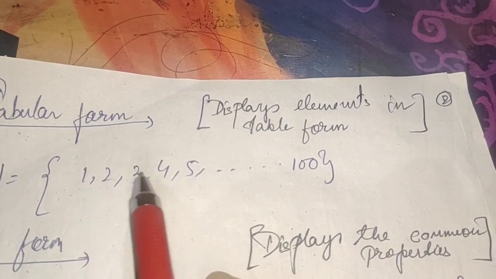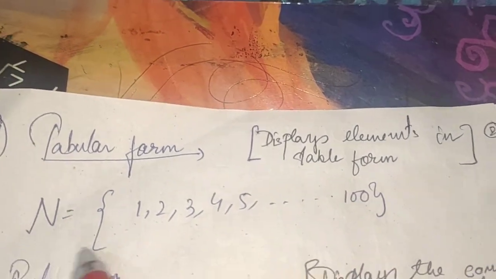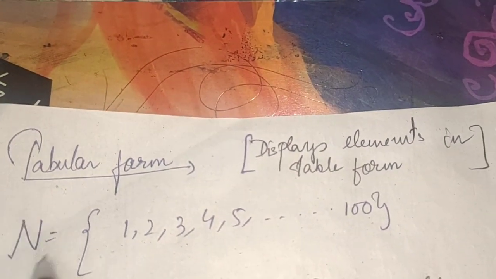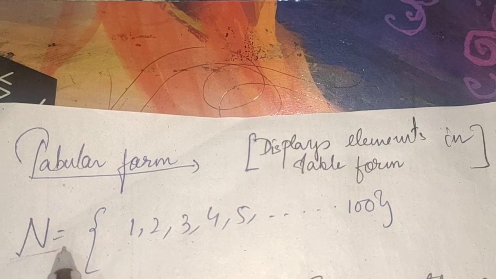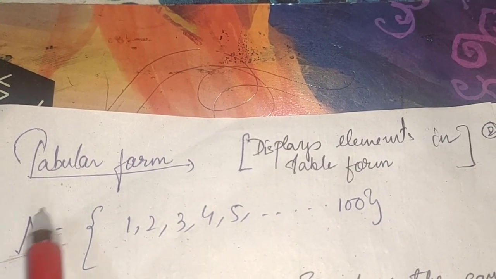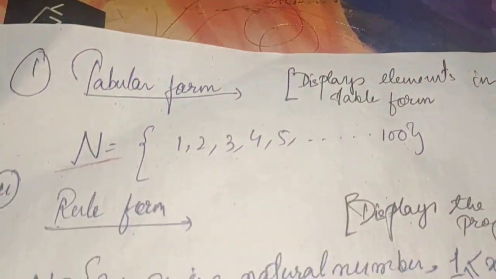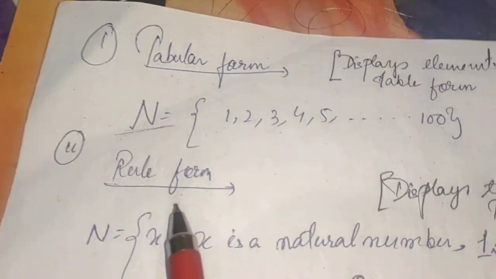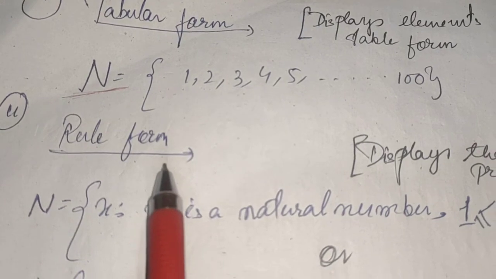It is 1, 2, 3, 4 up to 100, and you can see the set is written as capital N. Normally there is a special kind of set which we denote by capital N. And what is that? Let us come to the next theory. Next theory is the rule method or rule form or set-builder form.